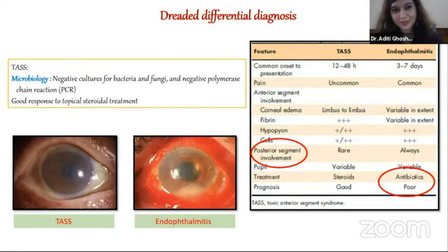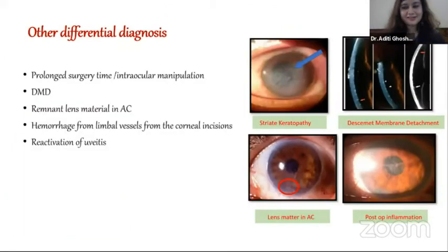Other differential diagnoses have been wonderfully covered by the previous speakers, but still: prolonged surgical time, intraocular manipulation, Descemet membrane detachment, remnant lens material in the AC very easily missed, any hemorrhage from the limbal vessels during the incision, or reactivation of a uveitis. We might have forgotten to take a history of herpes and that might have reactivated. These are all other differential diagnoses.